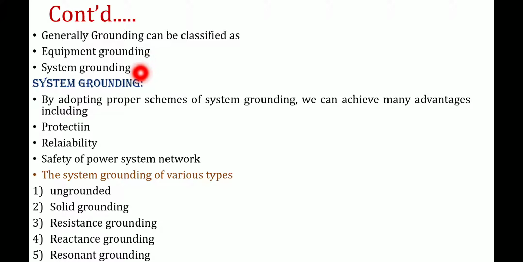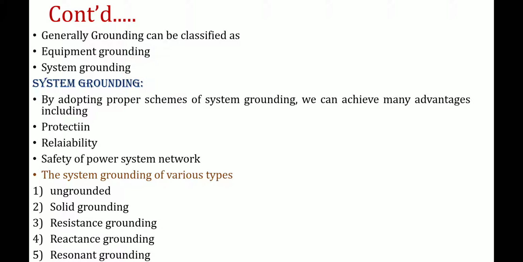System grounding is nothing but the process of connecting some electrical part, the current carrying part, for example, the neutral point of the star connected system or one conductor of the secondary of a transformer. So these are going to be connected to the earth itself. So that is called system grounding. Keep it in mind. So there is nothing much difference between these two. Equipment grounding means the non-current carrying part of the equipment is connected to the earth. System grounding means the current carrying part of the power system is connected to the ground or the earth itself.